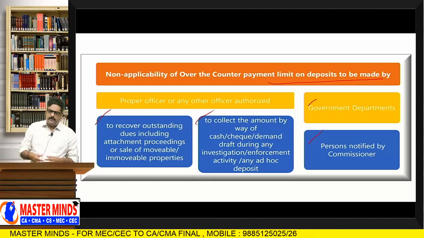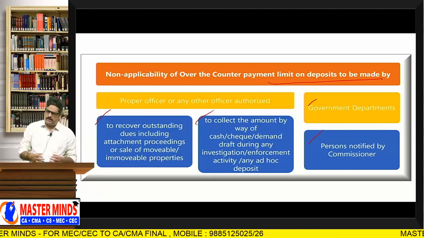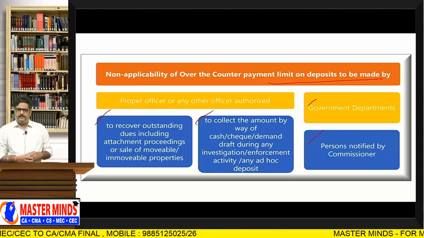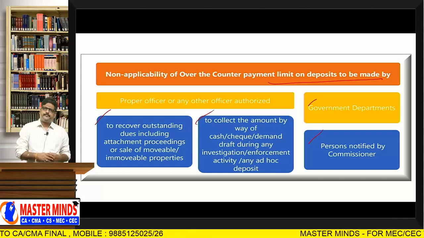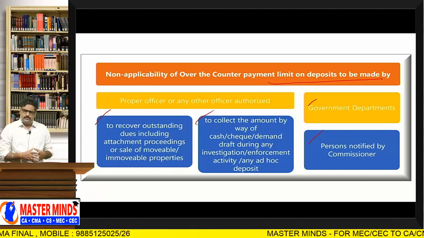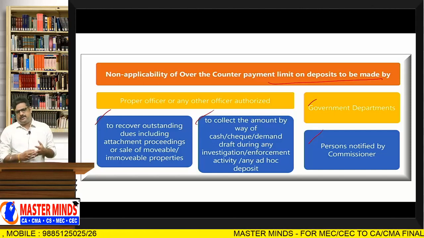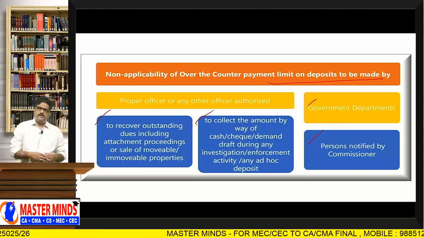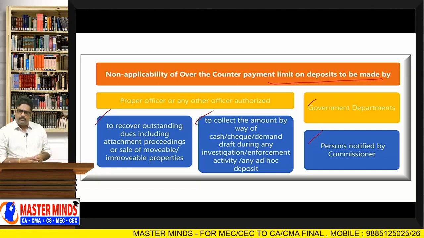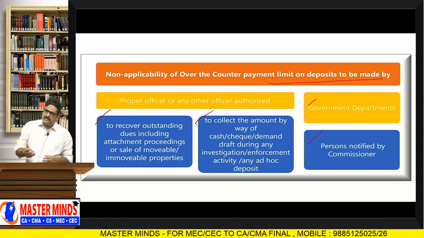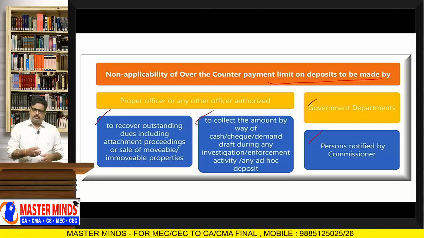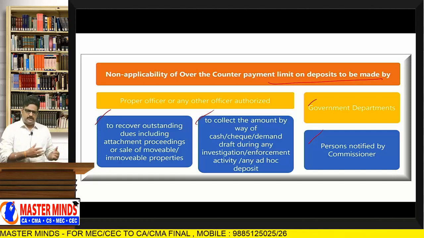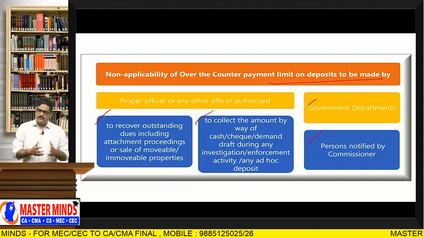Okay, ma'am. First one, during recovery proceedings. So what are these recovery proceedings? When there is any shortfall or non-payment of taxes, the department generally issues a show cause notice. If the registered person does not respond to that show cause notice, recovery proceedings will be initiated. After recovery proceedings are initiated, initially the person's business assets will be sold. If they are insufficient to meet the liability, then his personal assets, movable and immovable, will also be sold.